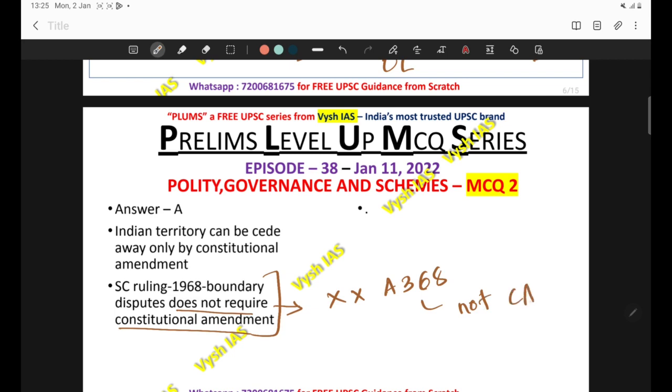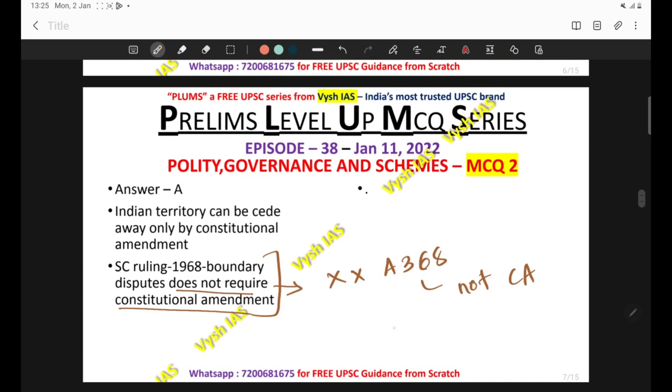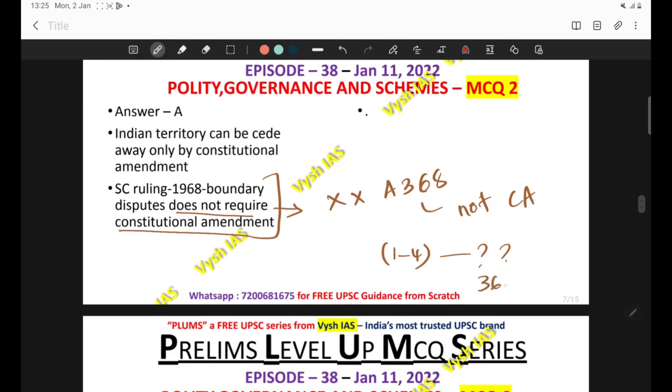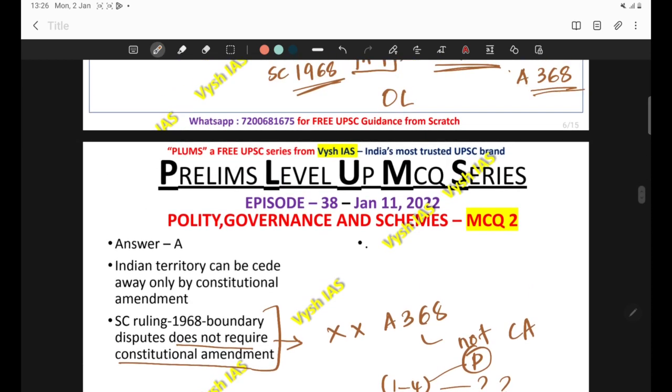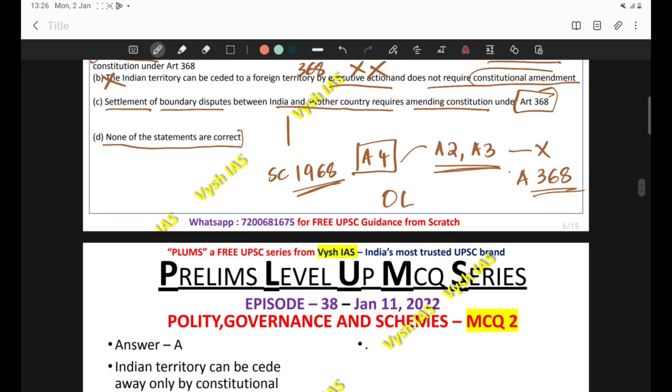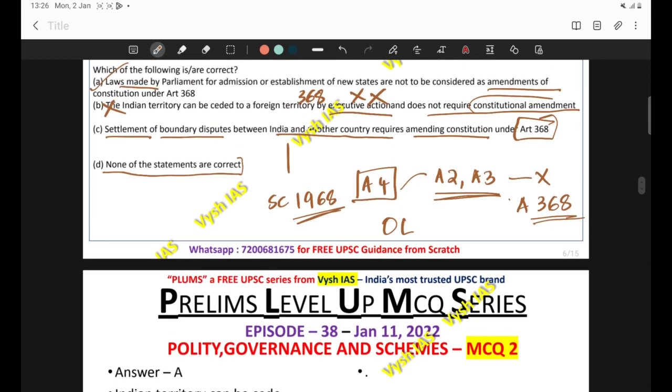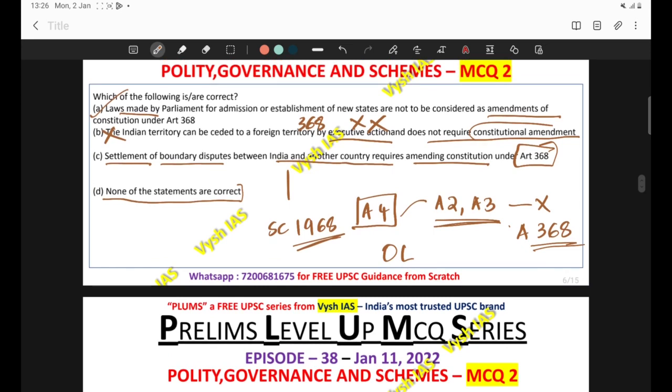So today you have to go and brush up what Articles 1 to 4 are stating, what the procedures related to them are, and what the role of the President is in the establishment of new states and ceding of territories. You also have to brush up the procedure of Article 368, constitutional amendment, and the amendments which do not come under Article 368. These are very important portions. So kindly go and revise that portion. Statement C is also not correct. So the correct answer comes out to be A.